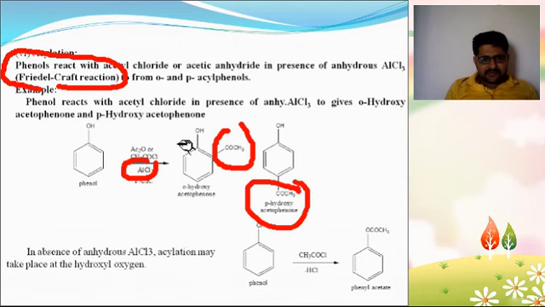So phenol reacts with acetyl chloride or acetic anhydride to get ortho-hydroxyacetophenone and para-hydroxyacetophenone. In the absence of anhydrous AlCl3, acetylation may take place at the hydroxyl oxygen. So phenol reacts with acetyl chloride to give phenyl acetate.